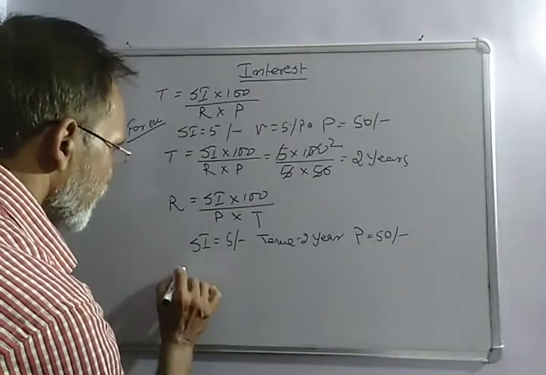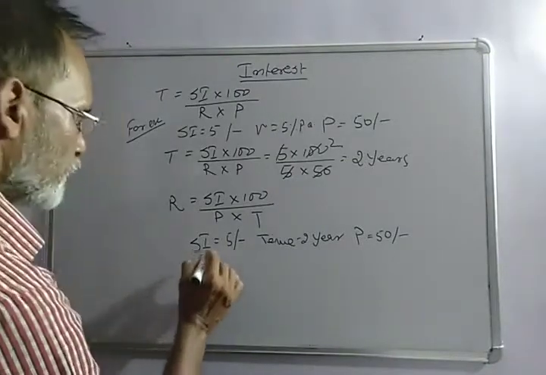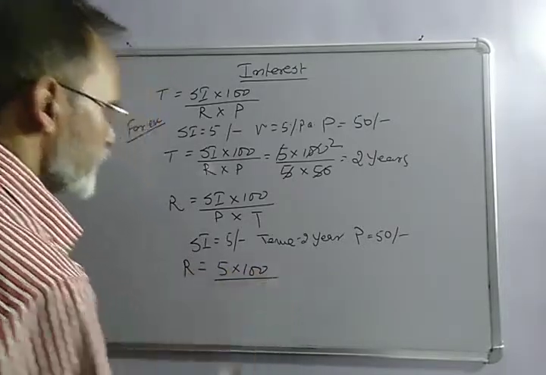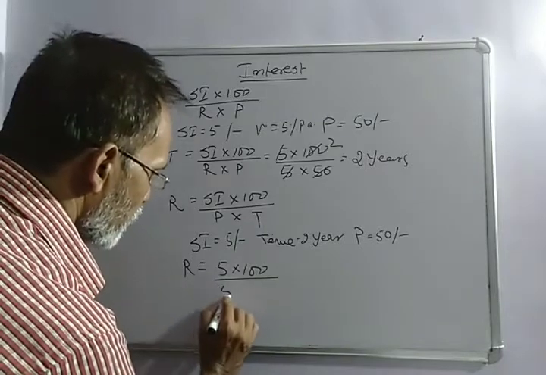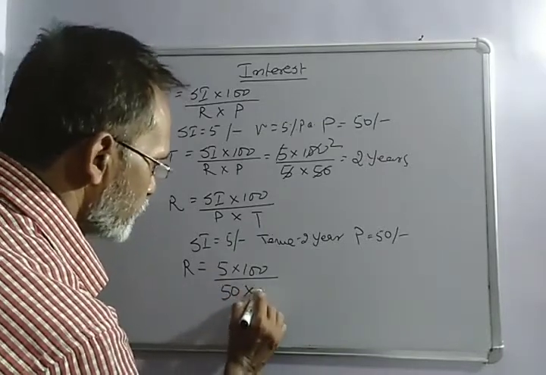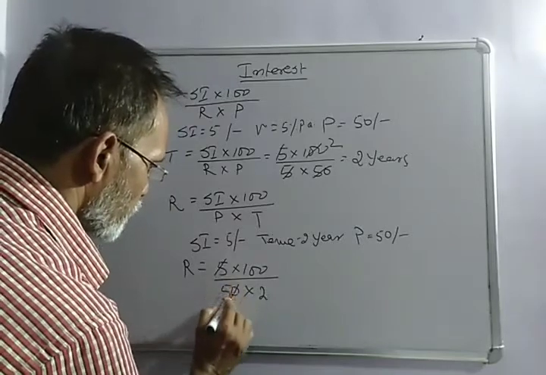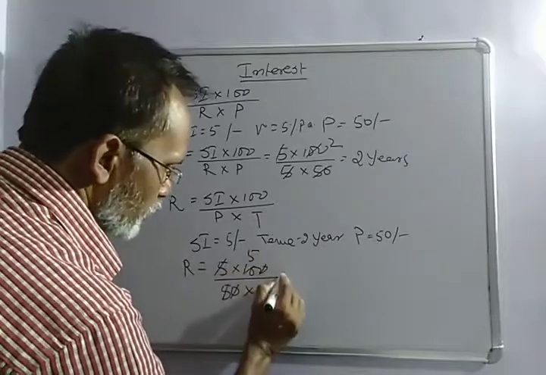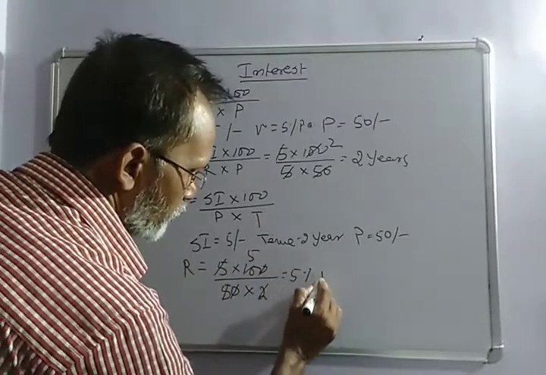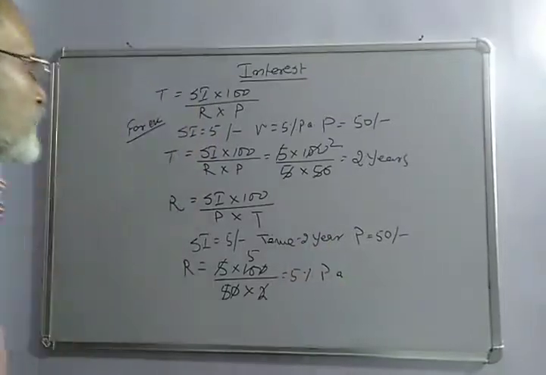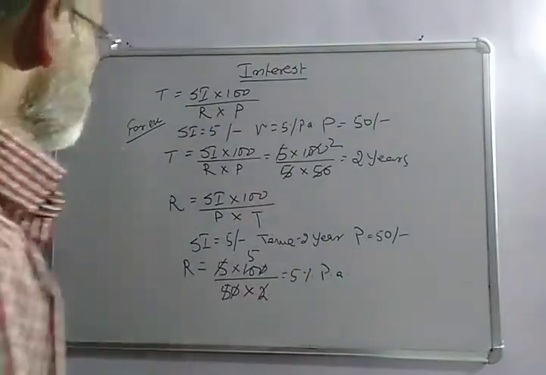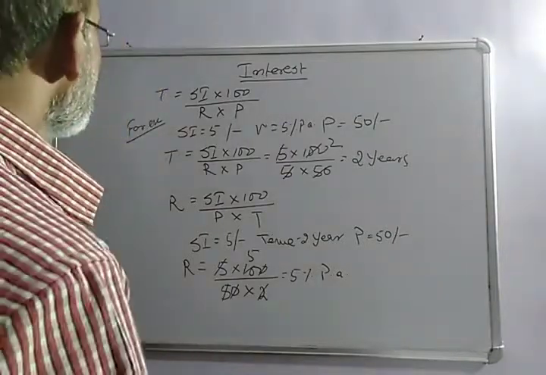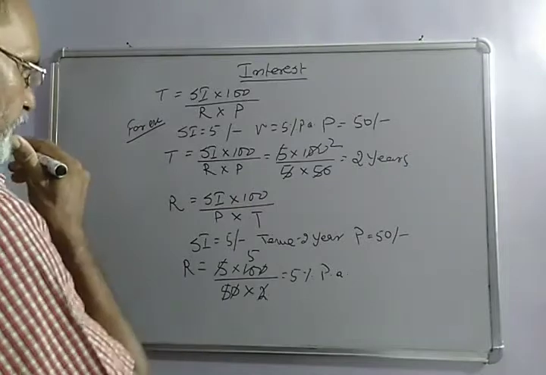In that case, rate is equal to SI into 100, means 5 into 100 by P, which is 50, into T, T is 2 years. So the 0s cancel, 2 5s are 10. So rate is equal to 5% per annum. So this is about all the formulas of this chapter 1.